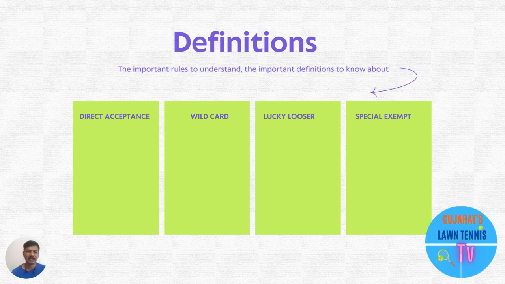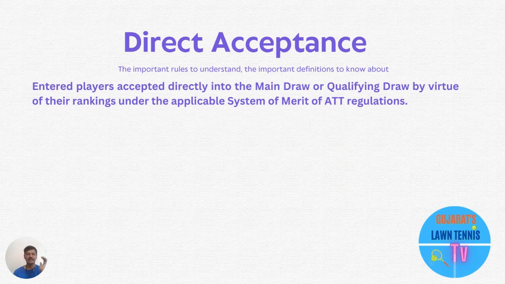Sometimes you might have seen in the draw they have written DA, QA, WC, LL, NSE also sometimes. So what are these things? When we say DA, QA, in case of main draw, generally you will find DA, but in case of qualifying draw, you will find QA. So what is it? It says that entered players accepted directly into the main draw or qualifying draw by virtue of their rankings under the applicable system of merit of ATF regulation.